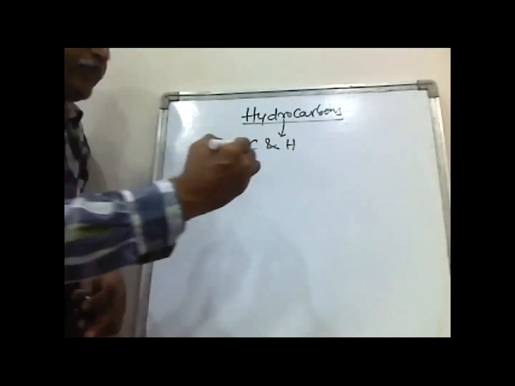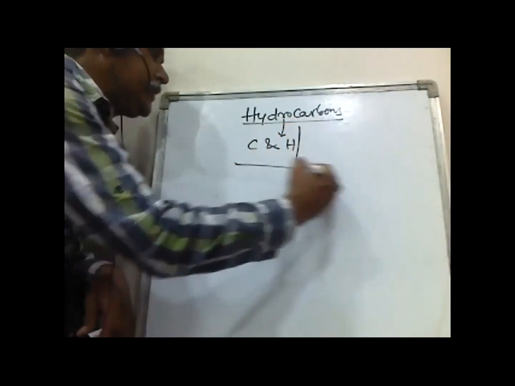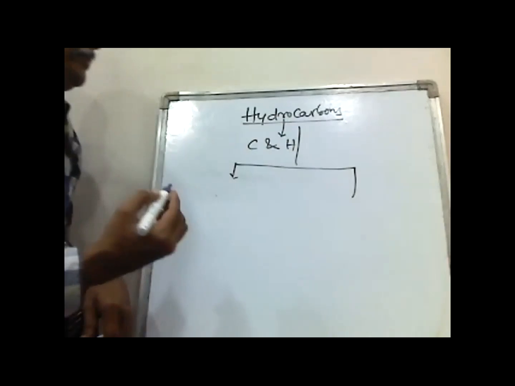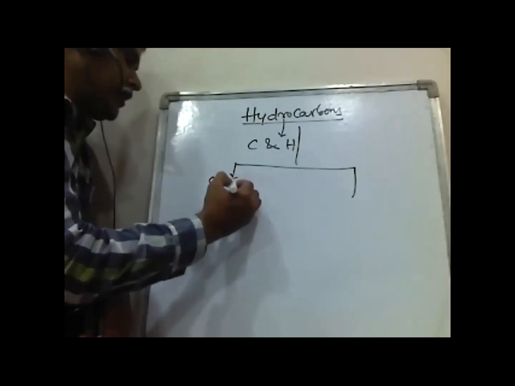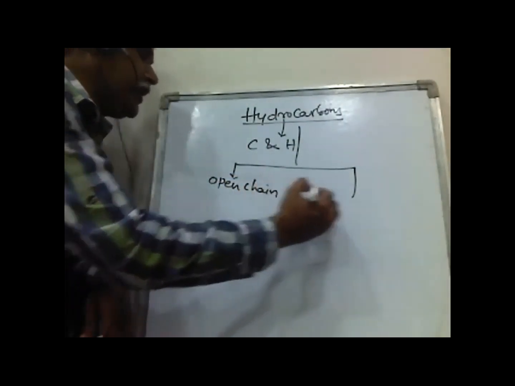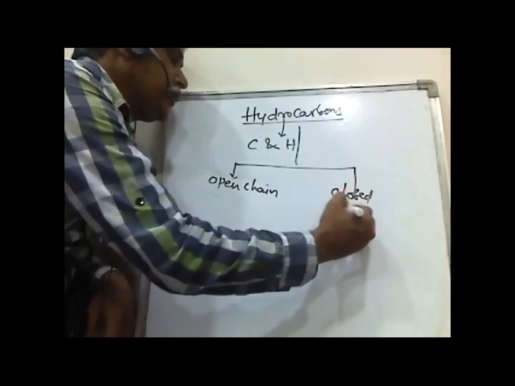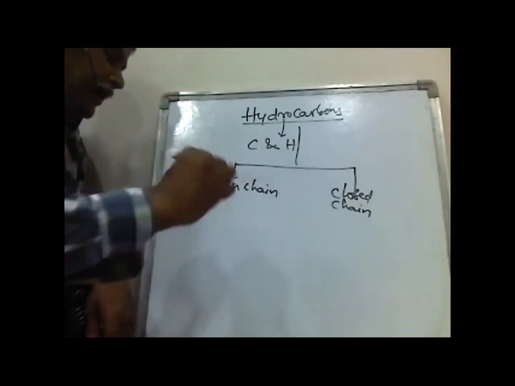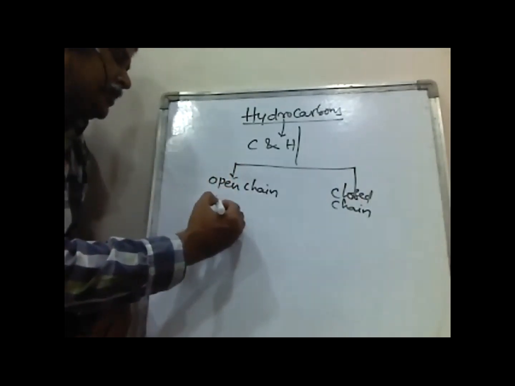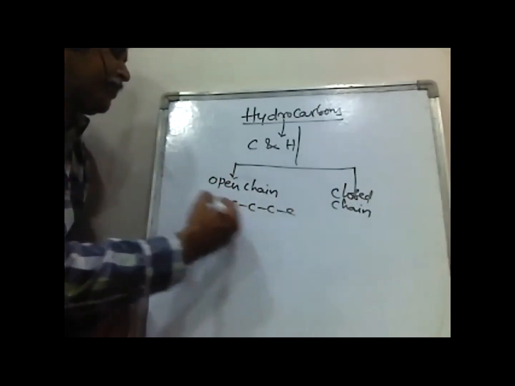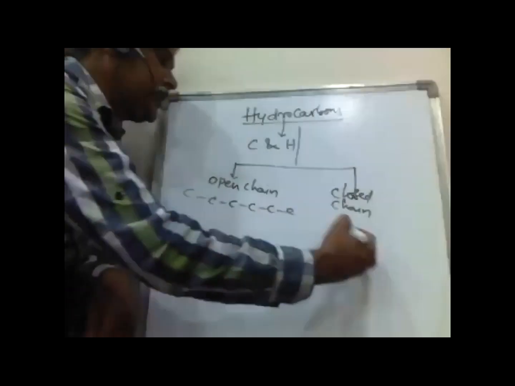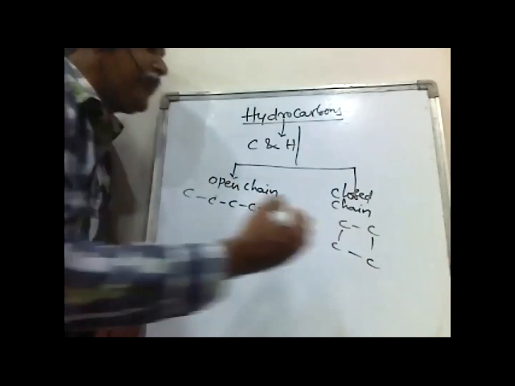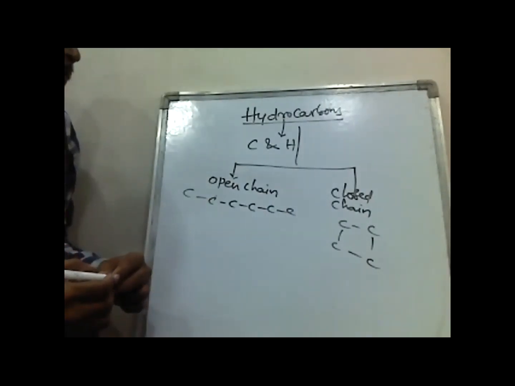And we know that hydrocarbons are classified into two types. One is open chain compounds. Second one is closed chain compounds. Open chain compounds means they have long carbon-carbon chains, whereas closed chain means there is a closing of a ring. These are called closed chain compounds.